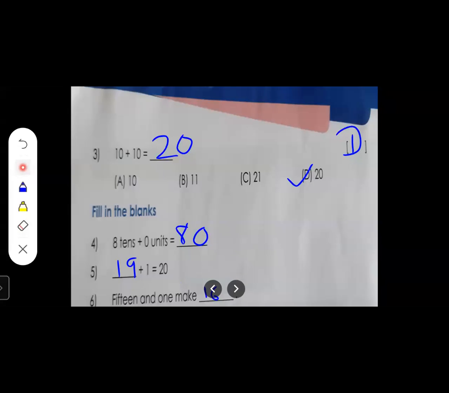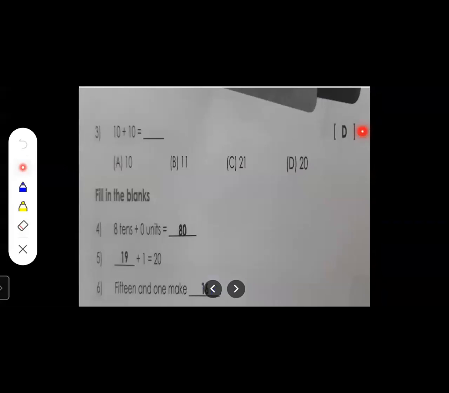Okay, so you can see over here D 20. 10 plus 10 is equal to 20, so here we have written D. Here 8 tens plus 0 unit is equal to 80, so here we have written 80. Next, 19 plus 1 is equal to 20, so here we have written 19. We have 15 and 1 makes 16, so here we have written 16.